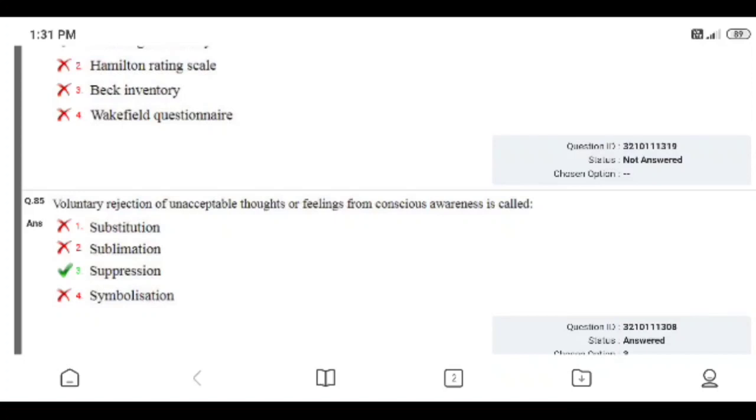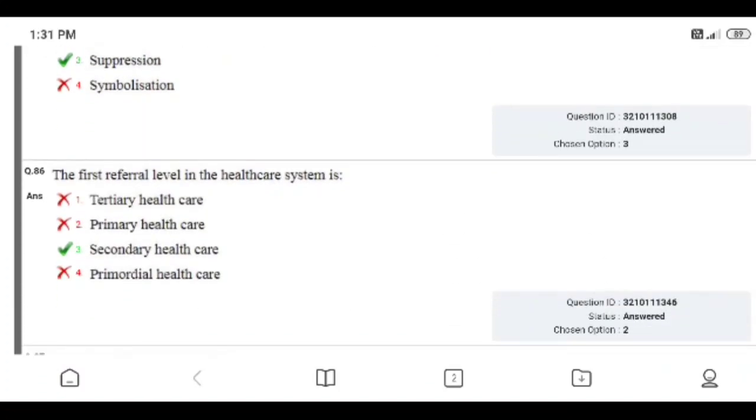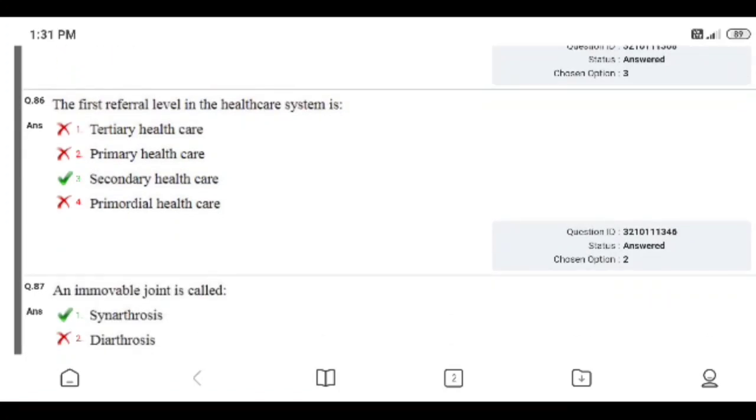Options: substitution, sublimation, suppression, symbolization. Right answer is 3, suppression. I answered correctly. Question number 86. The first referral level in the healthcare system is tertiary healthcare, primary healthcare, secondary healthcare, primordial healthcare. Right answer is secondary healthcare. I gave the wrong answer. The first referral level of the healthcare system is secondary healthcare.